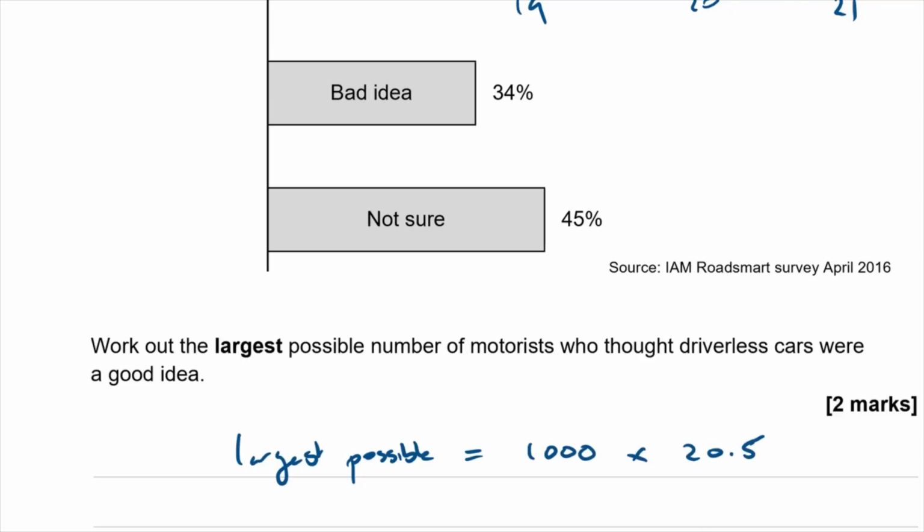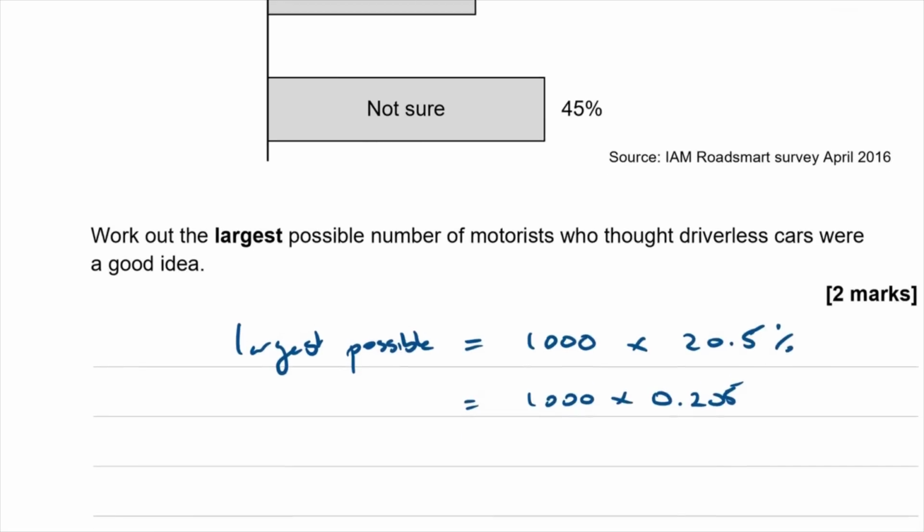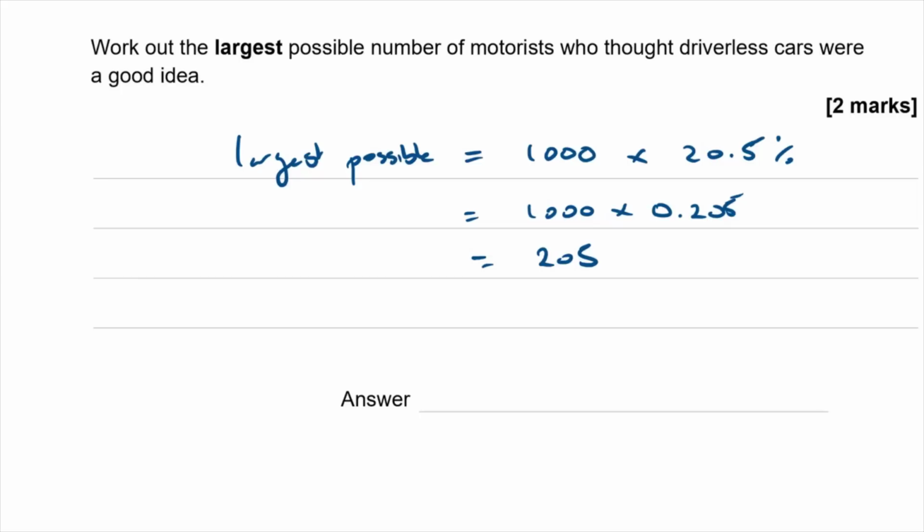20.5%, which is 1,000 as a multiplier. That's 0.205, isn't it? So that is 205. Now, strictly speaking, if it was 205 exactly, that would round up to 21% and not down to 20%. So I'm going to subtract 1 from that and write my answer as 204, because I know that definitely will round down to 20%.